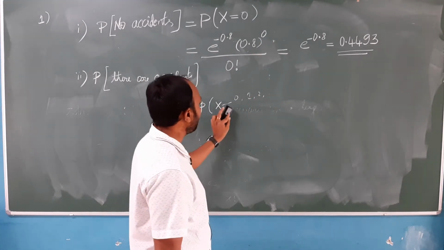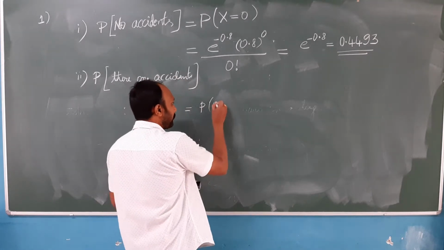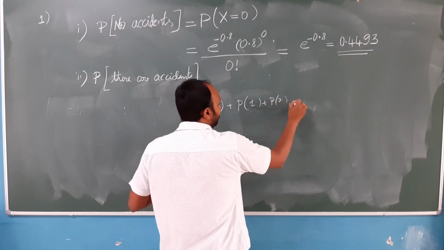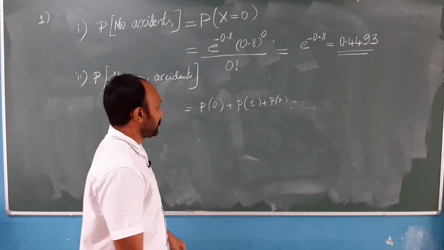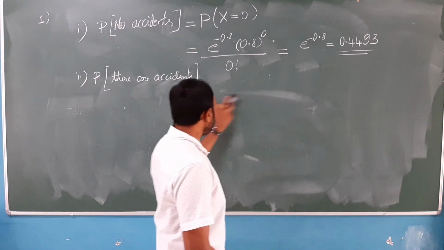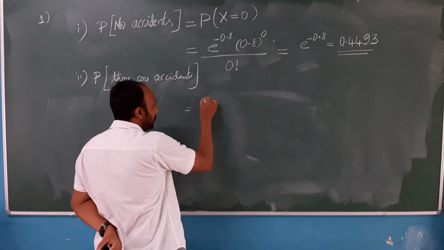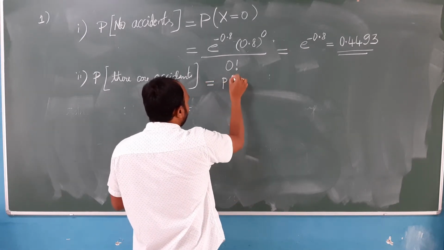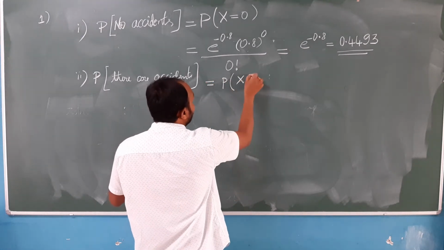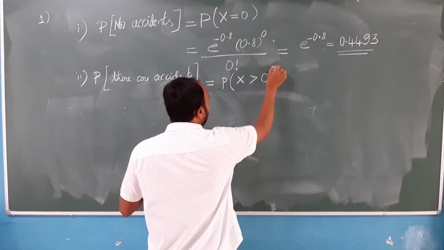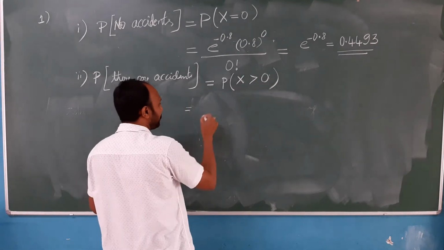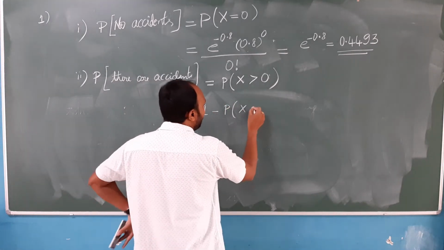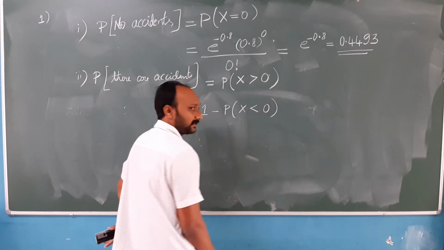So it is a difficult task. Then you need to find the probability of 0, then add the probability of 1, probability of 2, probability of 3, and it goes on. It is a difficult task. So a better way is to go with the contrary, that is 1 minus. We need to look for the probability of x greater than 0, but this is difficult, that is why we will go with 1 minus the probability of x less than 0. Less than 0.